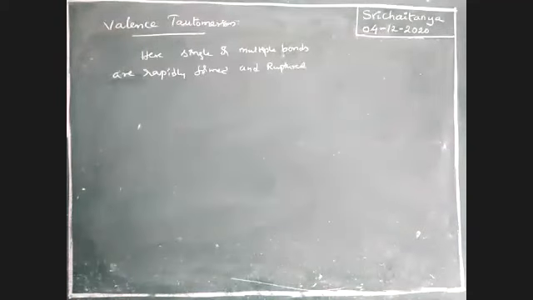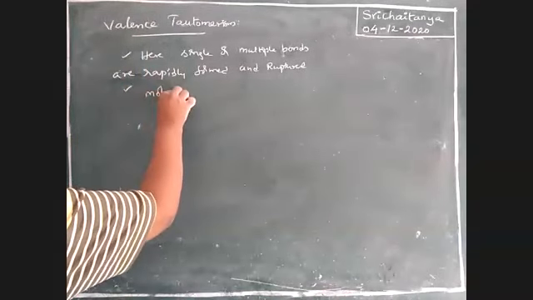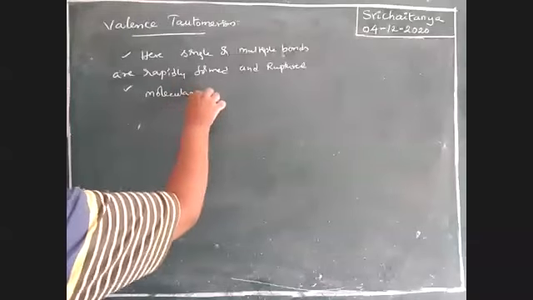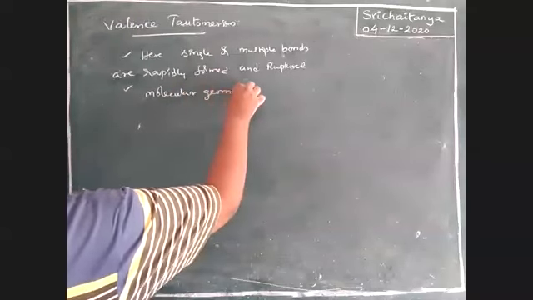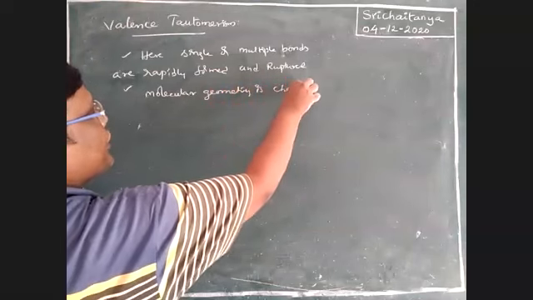Because of that, tautomerism is developed. And see here, the molecular geometry is changing. Complete geometry is changing.